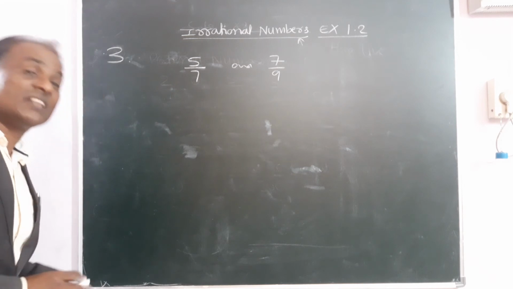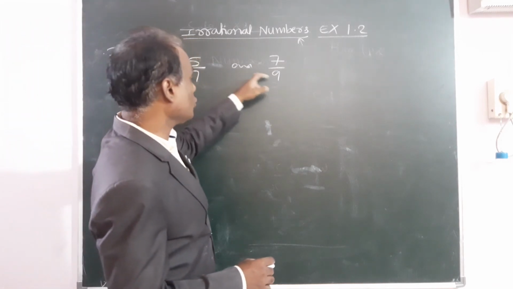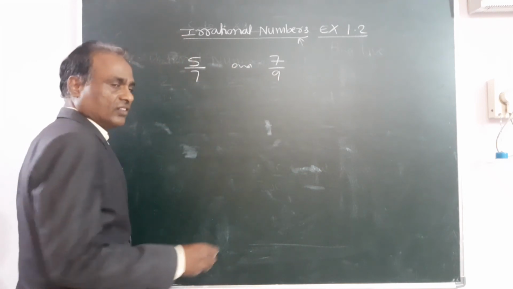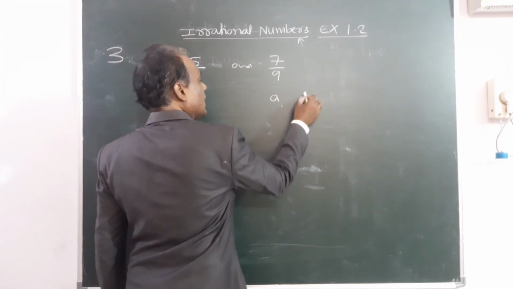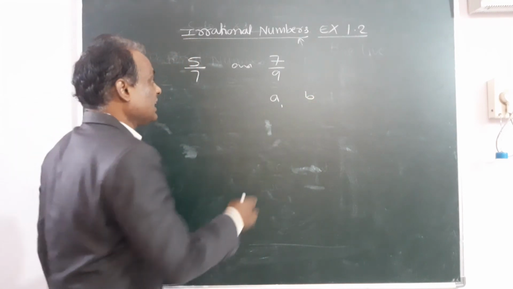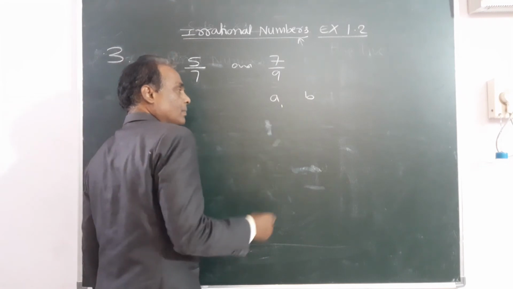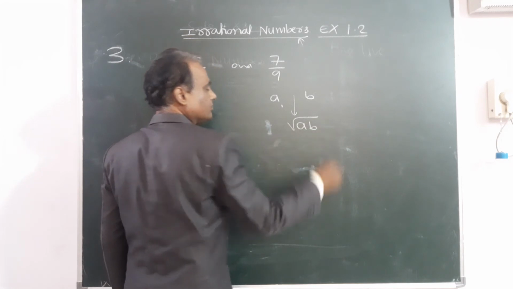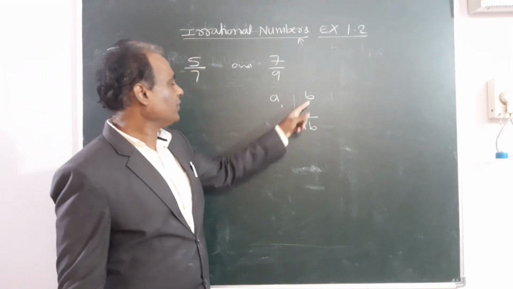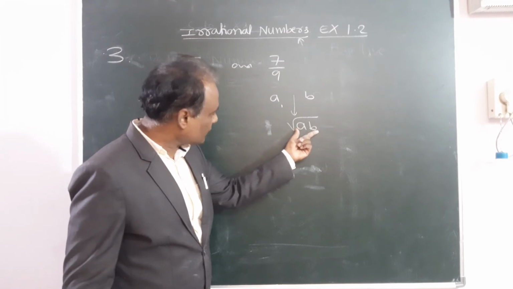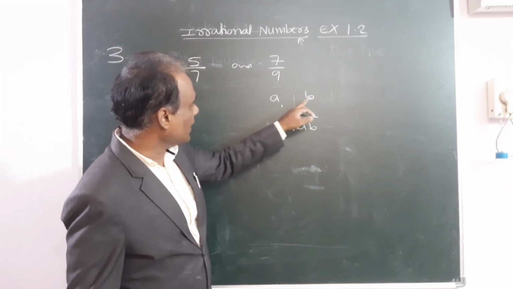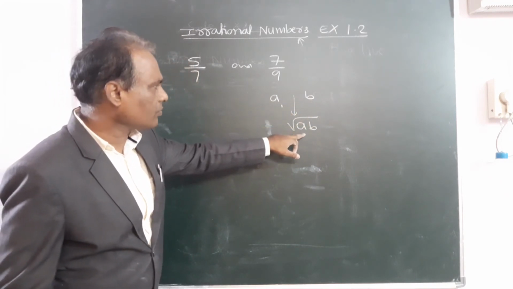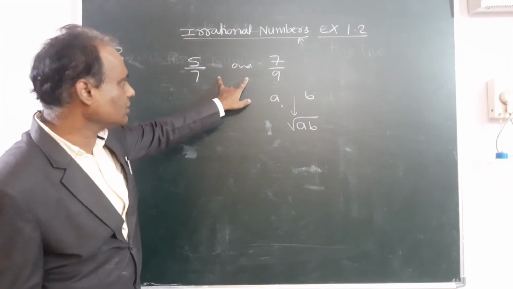There are so many methods to find the irrational number between these two. Infinite numbers exist between these two. One method is like this. Suppose A and B are two rational numbers, then the number between A and B is root AB. If it is not possible to remove the root, then this number will lie between A and B. So if you apply this method, if it is having a root, then that will be the answer.